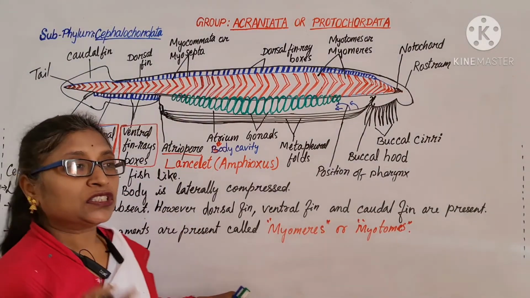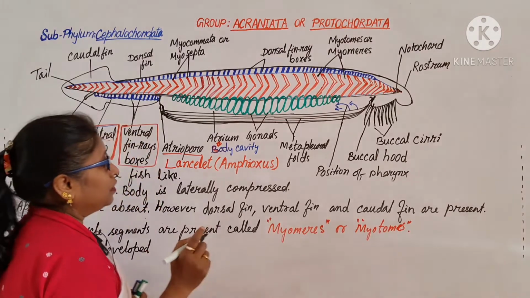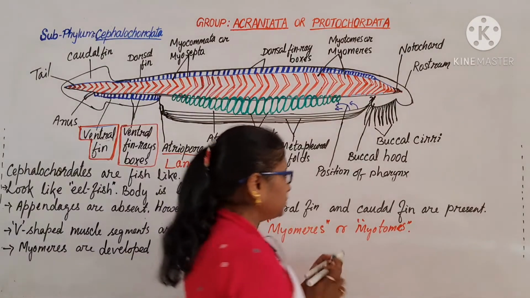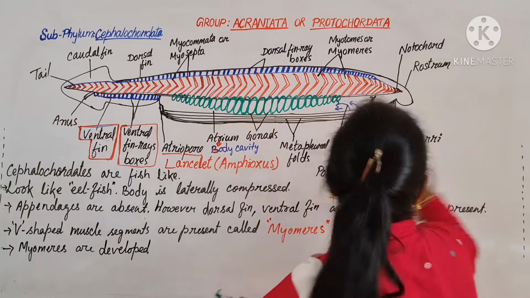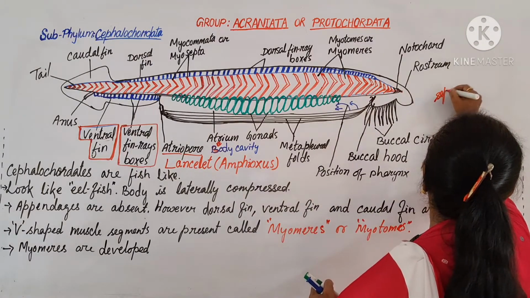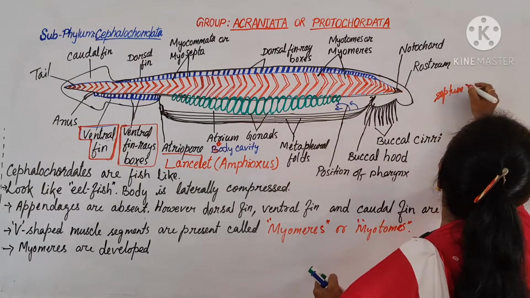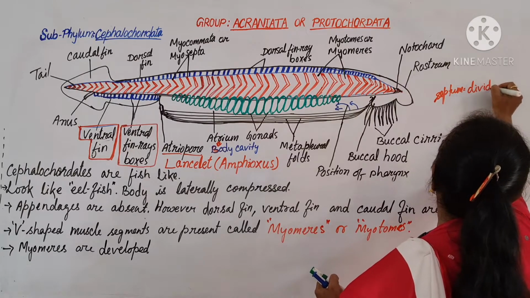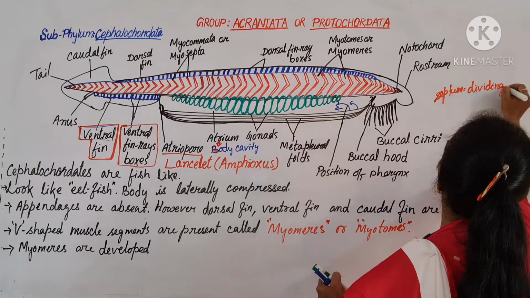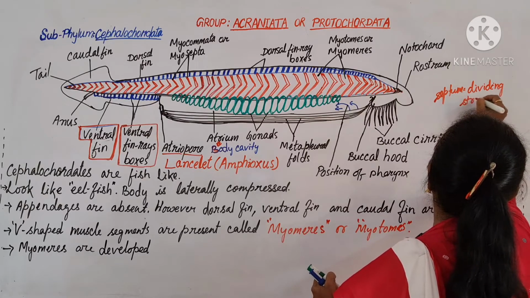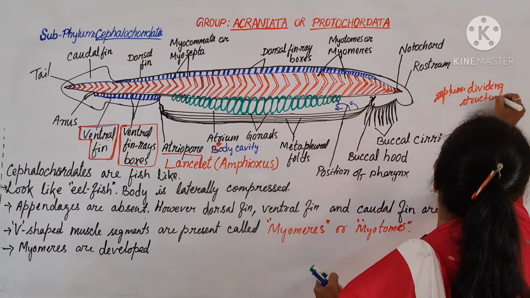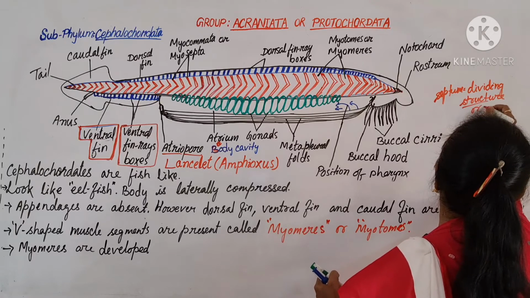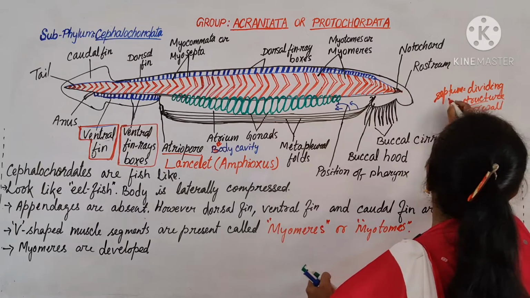Septa means, septum means singular. Septum means a dividing wall, any dividing structure, a dividing structure or wall.